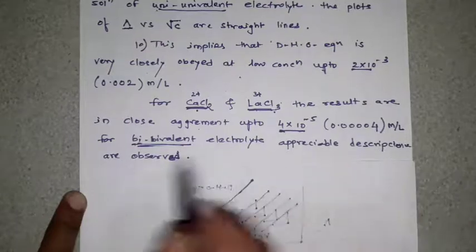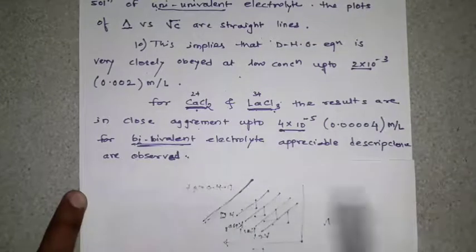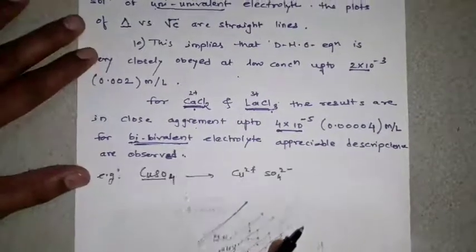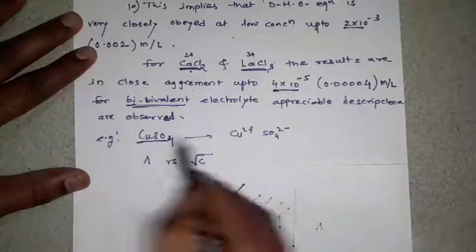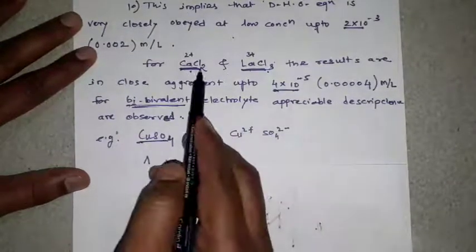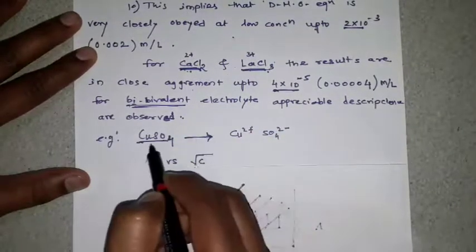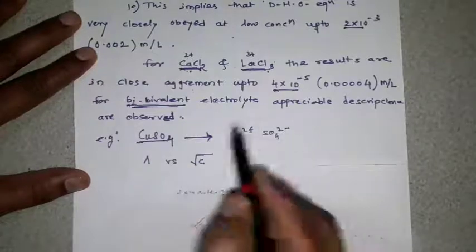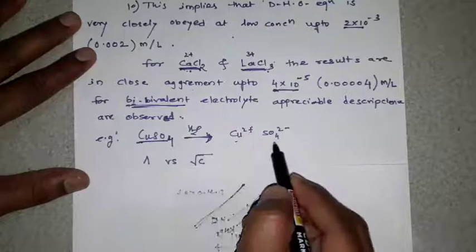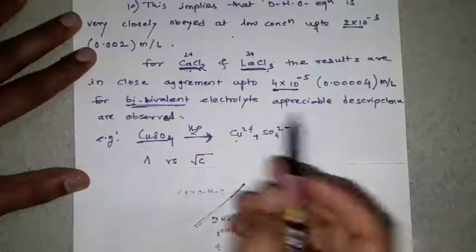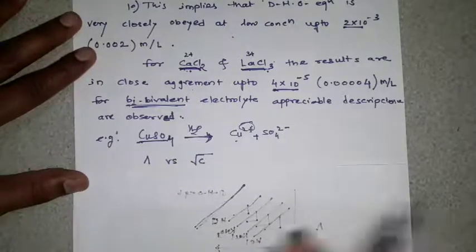Appreciable deviations are observed. Okay, so we have to take a bivalent electrolyte, copper sulfate, and calcium chloride is also a bivalent electrolyte, and just take another example, copper sulfate. As we know, copper sulfate dissociates in water into Cu2+ and SO4 2-, this 2+ charge indicates it is a bivalent electrolyte.